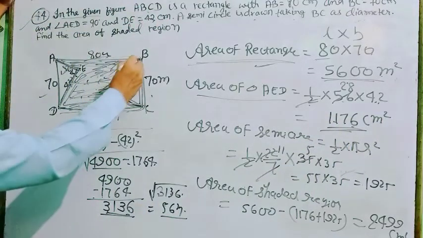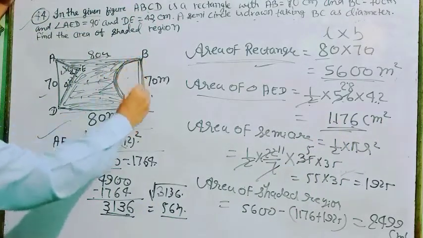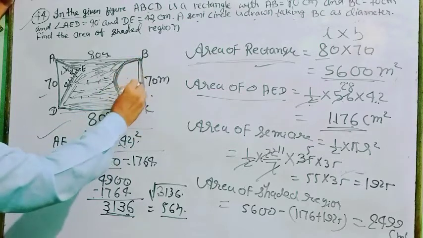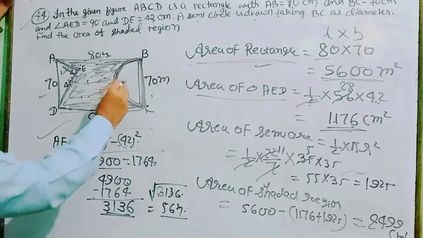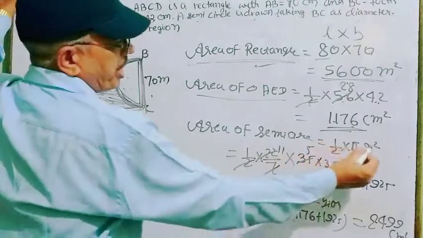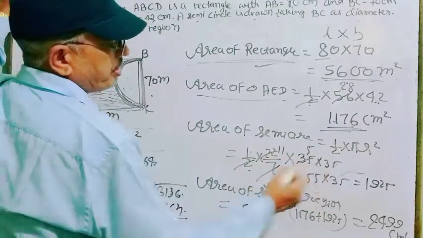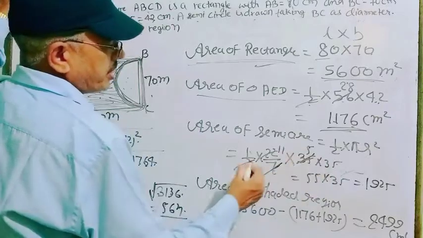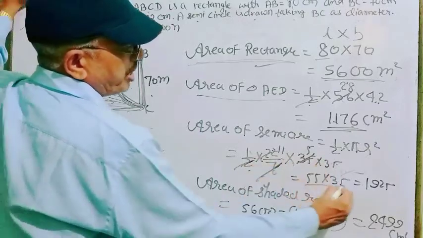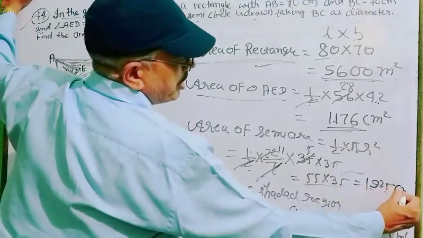Next, what is the area of semicircle? If 70 is the diameter, then clearly radius will be 35. So what is the area of semicircle? Half pi r square. So half pi 22 by 7 into r square, 35 into 35. 7 5s are 35, 11. You multiply, then you get 1925 cm square.